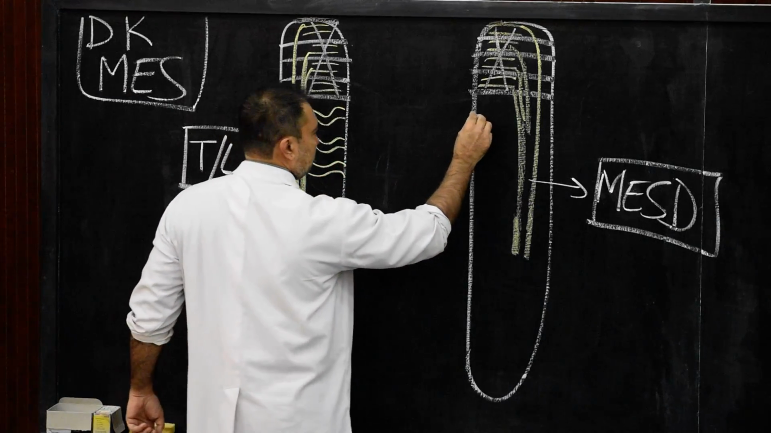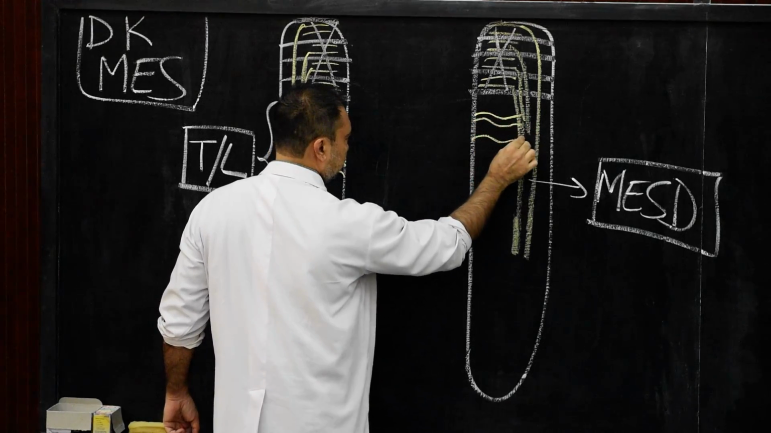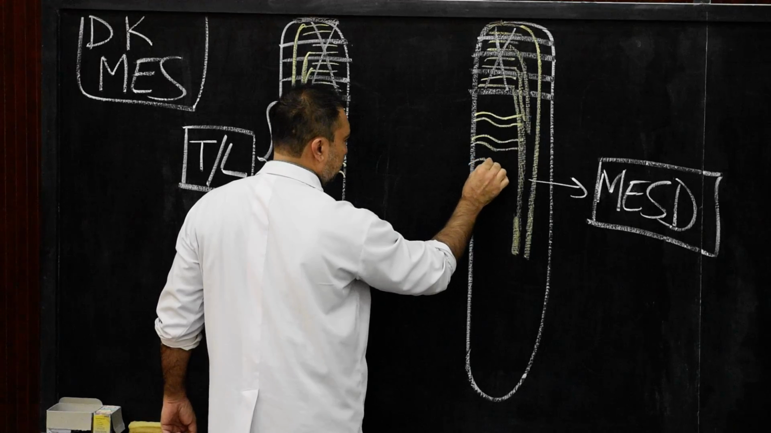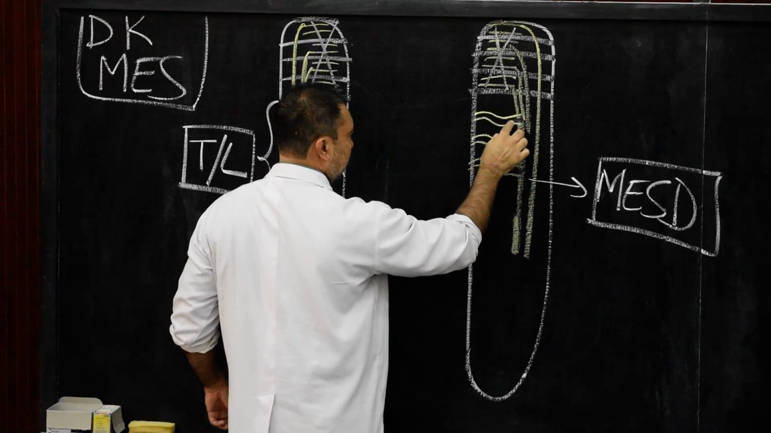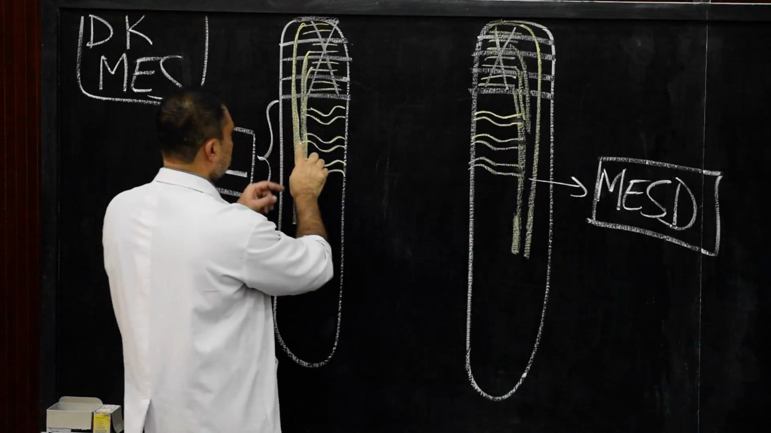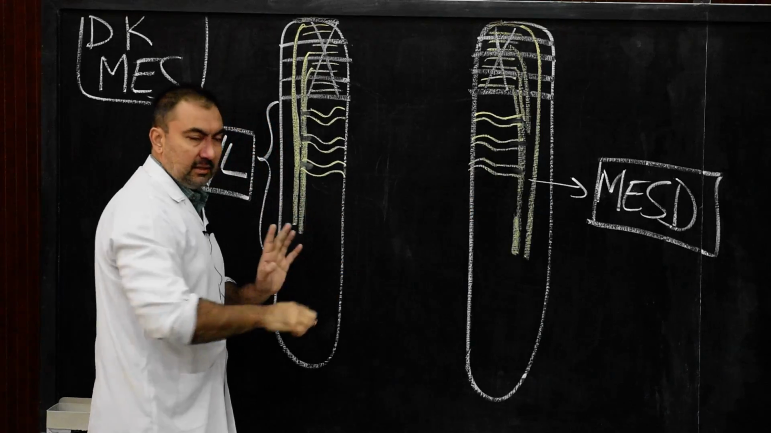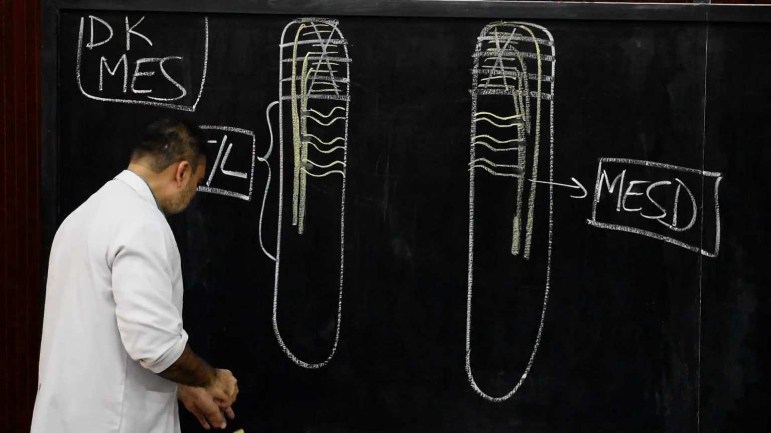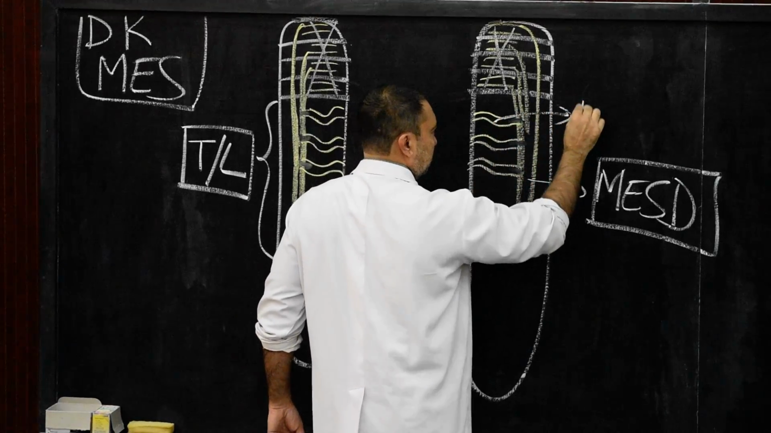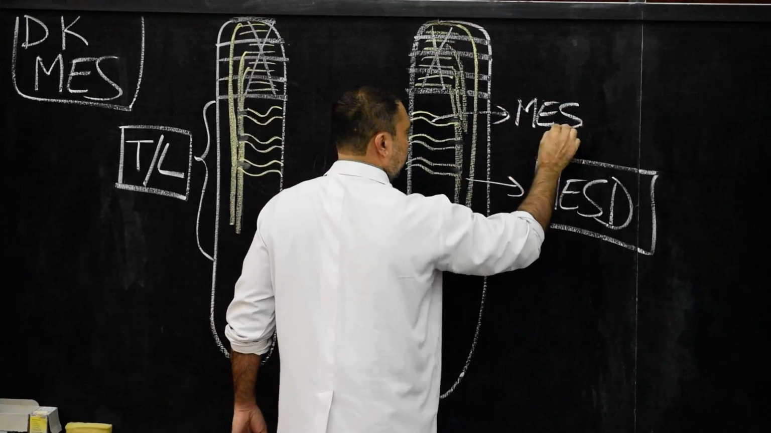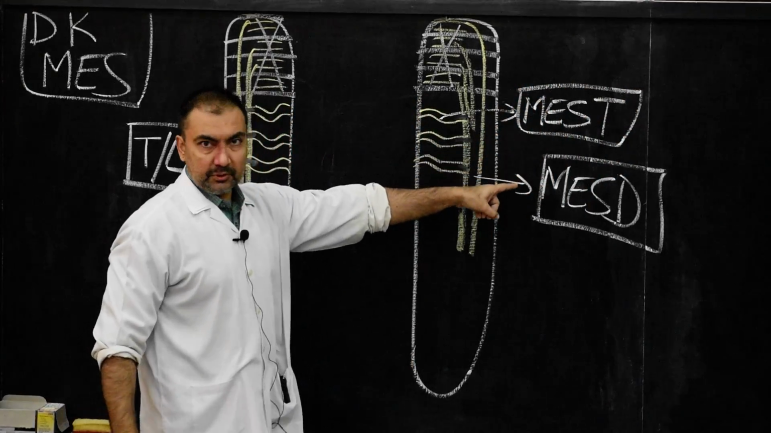Over here also, you draw it in the form of S-shaped tubules. So these S-shaped tubules are the mesonephric tubules, where laterally they open in the mesonephric duct and medially they open in the coelomic cavity. So now you can name these structures as mesonephric tubules. These two terminologies are very important.